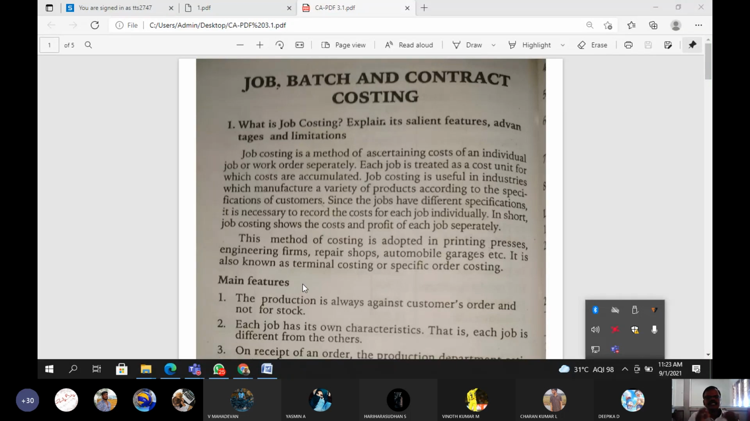Next feature, each job has its own characteristics. That is, each job is different from others. Each job means a separate work: project A, project B, project C, work A, job number 9, job number 10, job number 11. One company follows different varieties of work and functions, but for each job we find how much total expense was incurred. So it is a separate character. It is also one of the features.